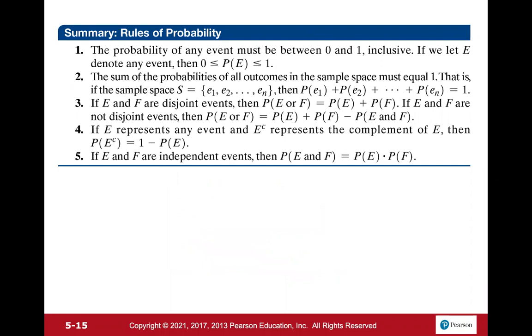If E represents any event and E complement represents the complement of E, then the probability of the complement of E is equal to 1 minus the probability of E. So that's what we're calling our complement rule. So it's just 1 minus the probability of the other one happening. If E and F are independent events, then the probability of E and F is equal to the probability of E times the probability of F.